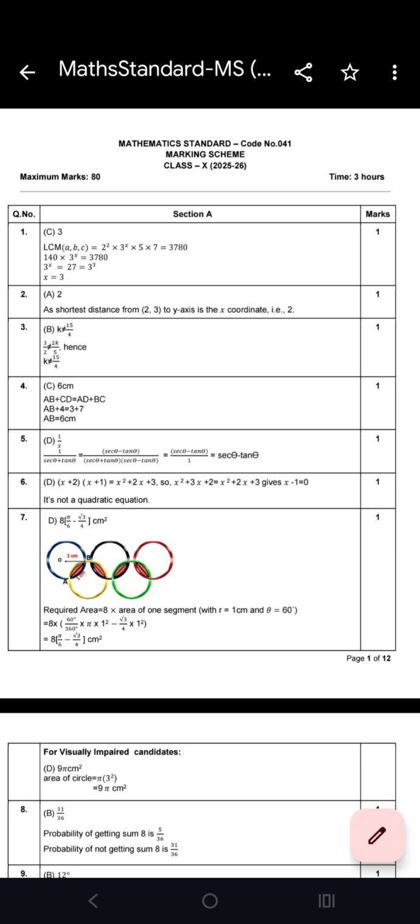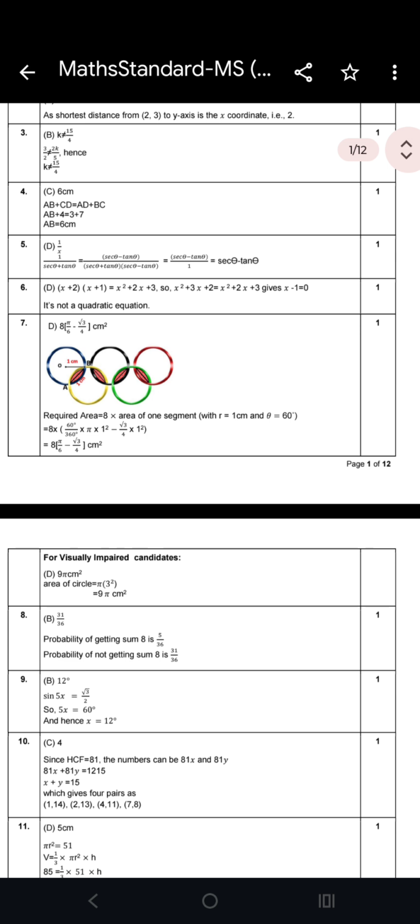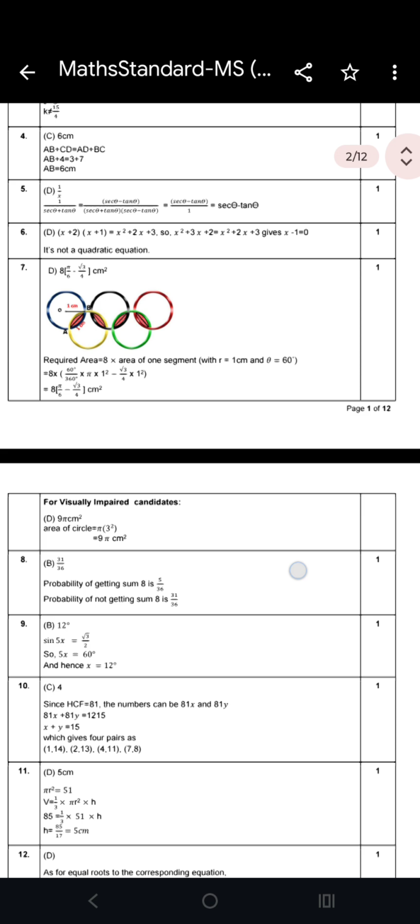This is the MCQ type questions whose answer key is over here. So question number 1, 2, 3, 4, 5, 6, 7, 8. See over here in question number 7, it is given for visually impaired candidates. So students who are not visually impaired candidates, please don't attempt this question wherever this heading has been given. So these type of questions are given for the visually impaired students or the candidates.